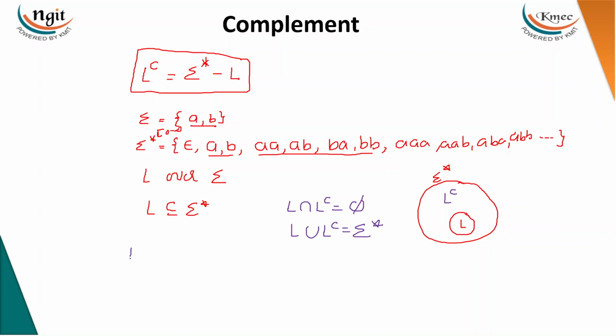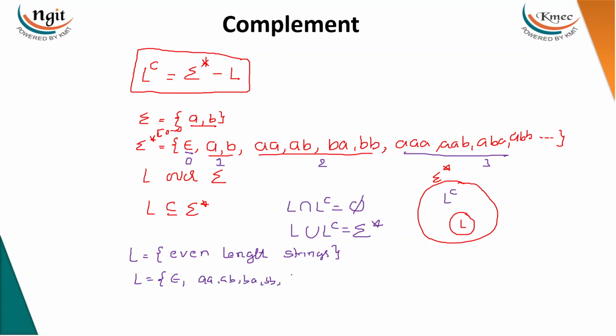Now take some language L, say even length strings. Length 0, length 1, length 2, length 3: you have to take only even lengths, so it will have epsilon, AA, AB, BA, BB, and in the same way length 4 strings, and so on. So what is the L complement?